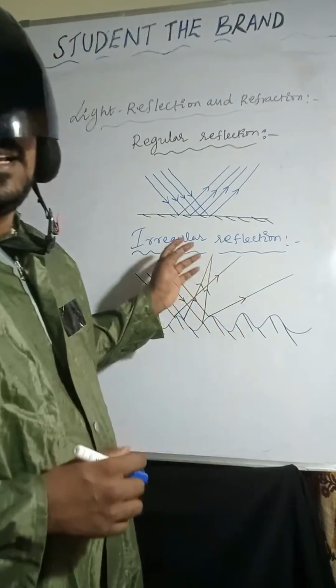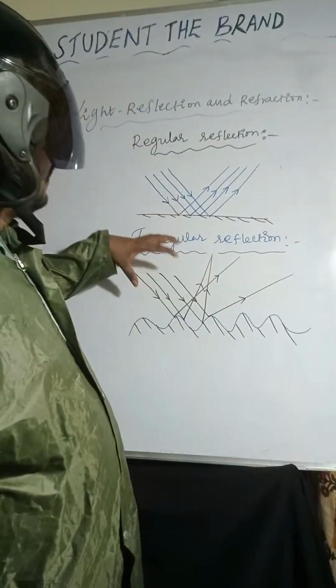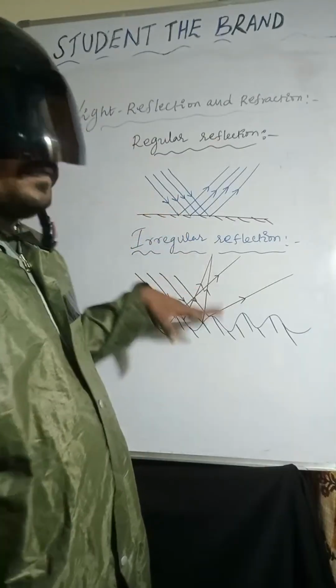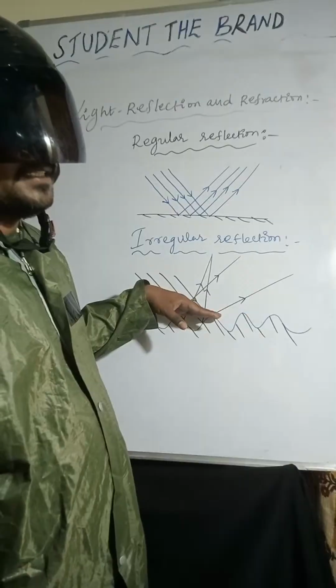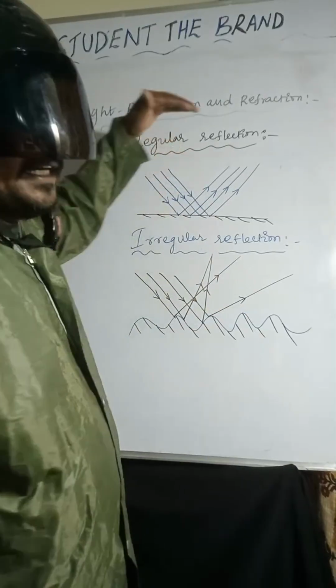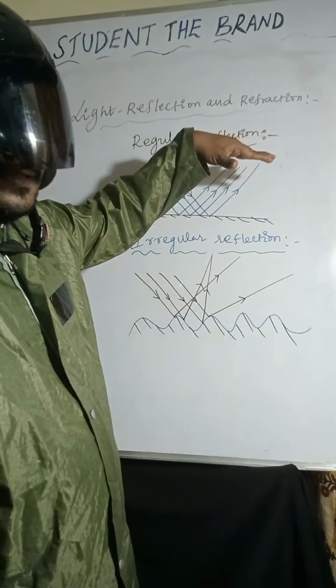I hope it is very clear. So irregular reflection takes place on a rough surface. Regular reflection takes place on a smooth surface.